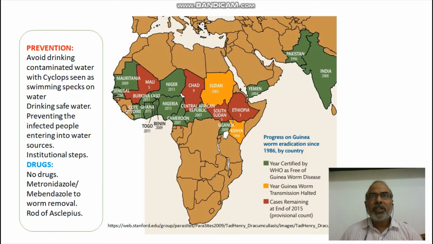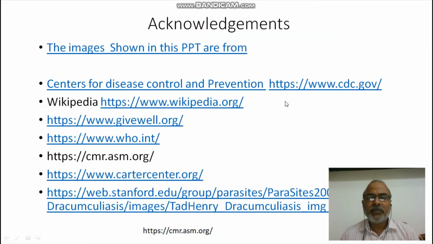And the most important adaptation for all parasites is that their reproductive capacity is very, very high. You just observed in certain slides that the female worm lays almost millions of eggs. So why are this large number of eggs or larvae liberated? Only to improve the chances of infection, to improve the chances of continuity of the life cycle. So development of a reproductive system in parasites is a very, very great adaptation. And the excretory system is also very well developed. So prevention is better than cure.